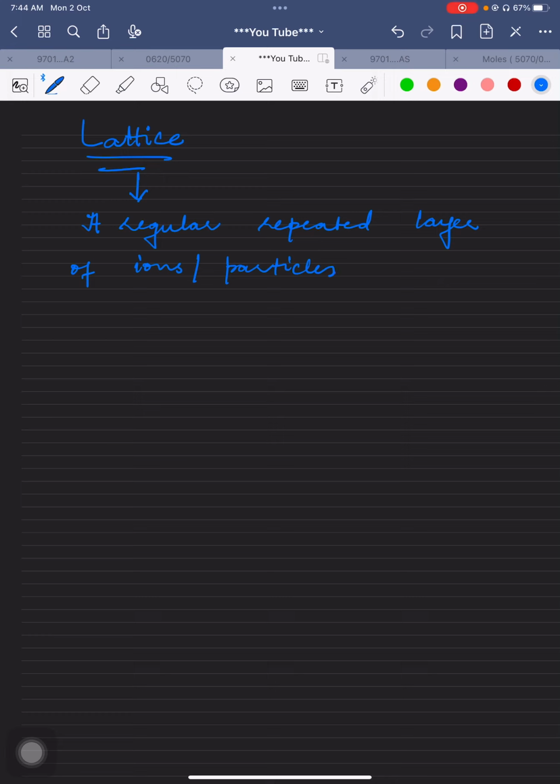These particles can be atoms or ions. So a regular, repeated layer-like arrangement of ions or particles is called a lattice. Basically, it's a three-dimensional diagram, 3D, for ionic compounds.